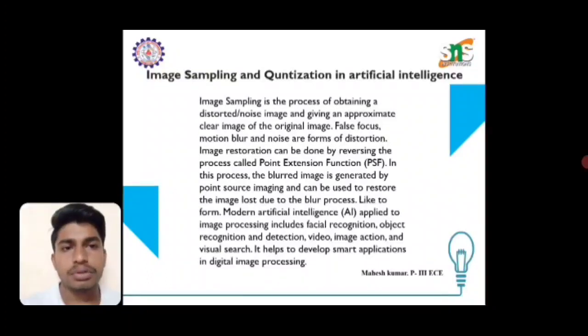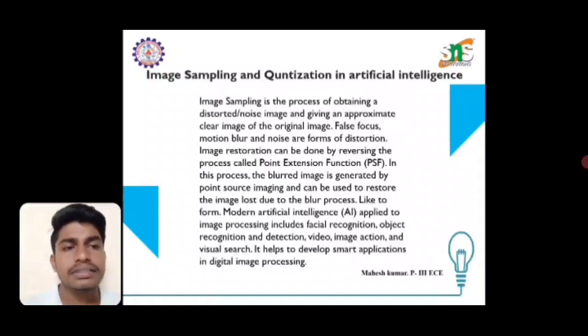Defocus, motion blur, and noise are formed by distortion. Image restoration can be done by reversing the process using the point spread function, PSF. In this process, the blurred image is generated by point source imaging and can be used to restore the image lost due to the blurring process.